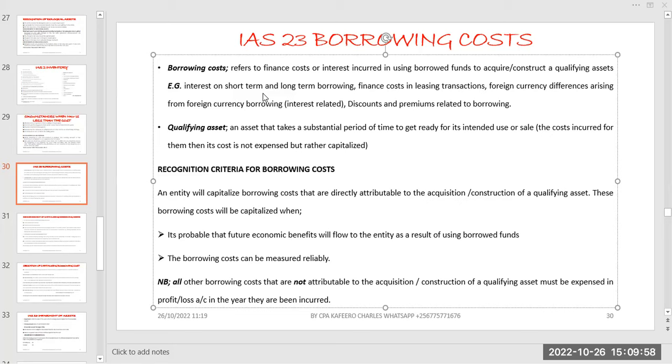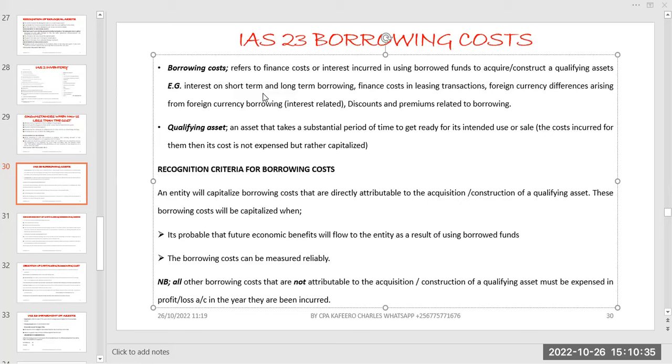We said that the qualifying asset, you have to make sure that asset takes a substantial period, and we said the standard doesn't define the substantial period, but at least you take it for 1 year, more than 1 year. Something that goes for more than 1 year, at least you can base on that and say, of course, when they are giving you the question, they will suggest, they will give you a period, and you will be able to understand whether it is a qualifying asset or it is not. That's basically what we can look at as far as the definition is concerned.